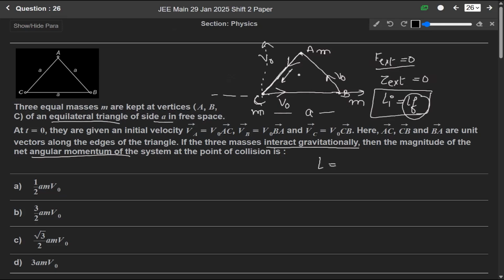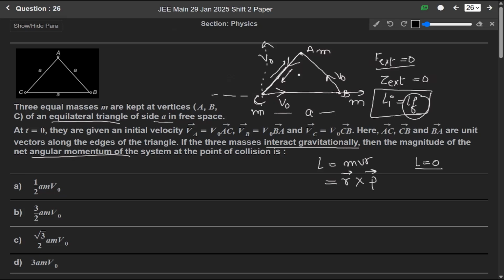We write L equals mvr, and also R cross P. Since the position vector and the momentum vector are at opposite angles, the angular momentum L along this will be equal to 0.